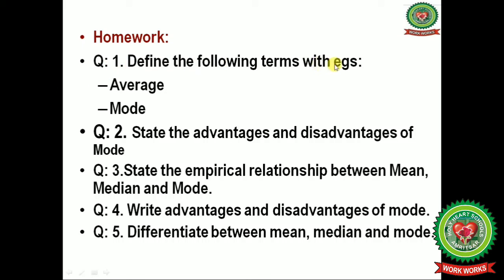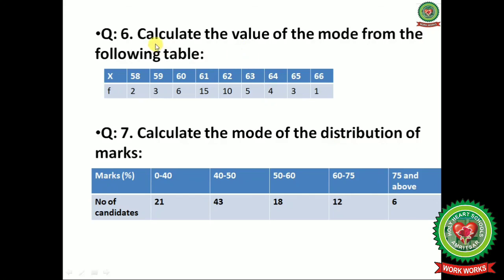Now students, it's time to note down the homework. Question number 1 is, define the following terms with example: average, mode. Question number 2 is, state the advantages and disadvantages of mode. Question number 3 is, state the empirical relationship between mean, median and mode. Question number 4 is, write advantages and disadvantages of mode. Question number 5 is, differentiate between mean, median and mode.